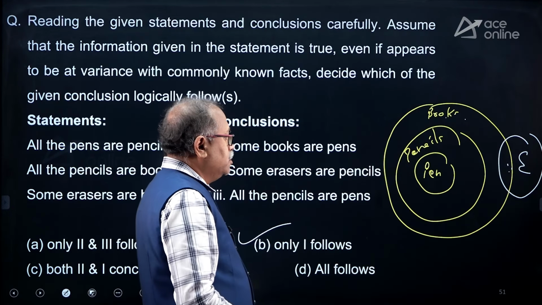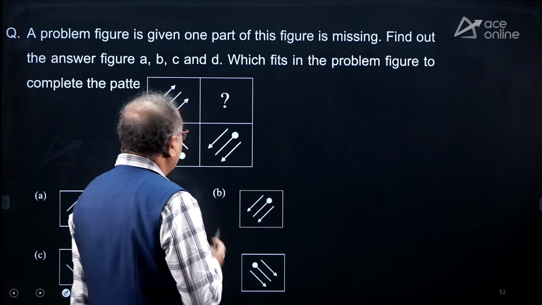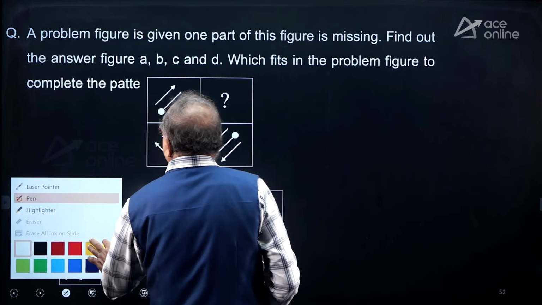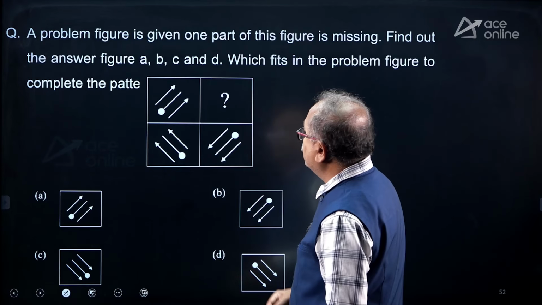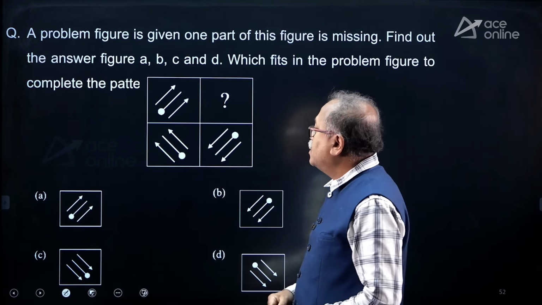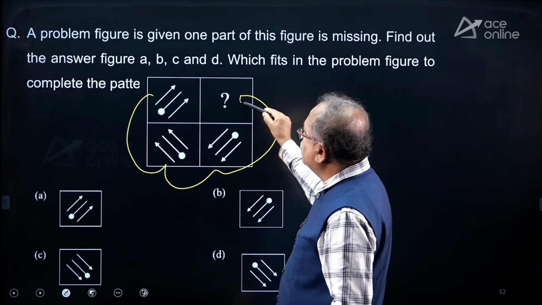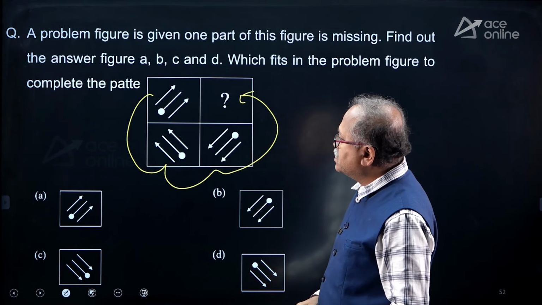So moving on to the next part, and it's this. Look at this one. What figure should come over here? So as I have the supporting figure from here and here, then I will try to come from this.